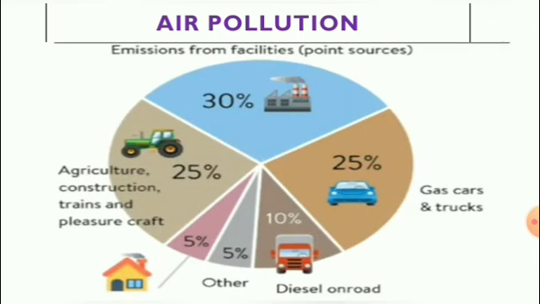See the pie chart. This pie chart gives emission from different sources. The maximum air pollution came from industries, that is 30%. 25% came from gas cars and trucks. Another 25% from agriculture, construction, trains and pleasure craft. 10% from diesel on road. 5% from home. Another 5% from other sources.